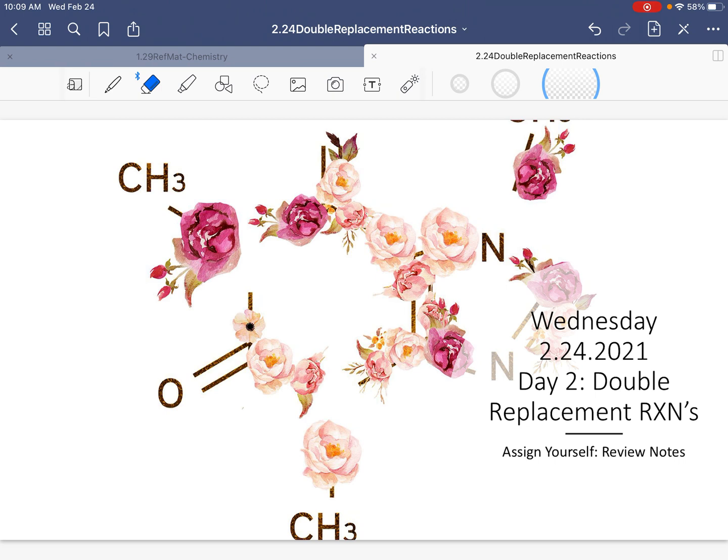So welcome back, guys. It is Wednesday, February 24th, 2021. Today we're continuing with double replacement reactions, and we're going to get in a good amount of practice for single replacement reactions as well. The assignment is to review notes. I'm going to upload the exemplar for this this afternoon, so it should hopefully help you review and get that work done as well.